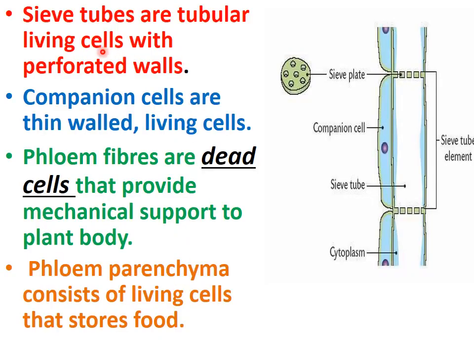Sieve tubes are living cells with perforated walls. Companion cells are also living cells. Phloem fibers are dead cells, and phloem parenchyma are living cells. Out of all, only one is dead, that is phloem fiber. And in case of xylem, all were dead, only xylem parenchyma was living. This is the difference between the xylem and phloem.